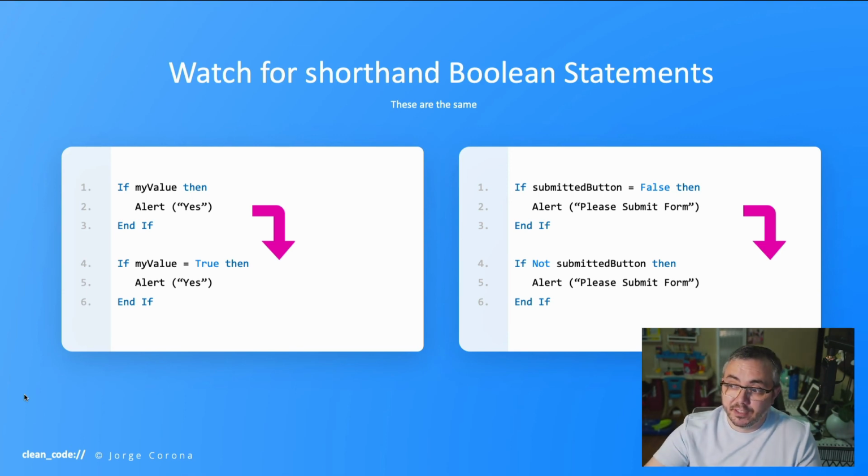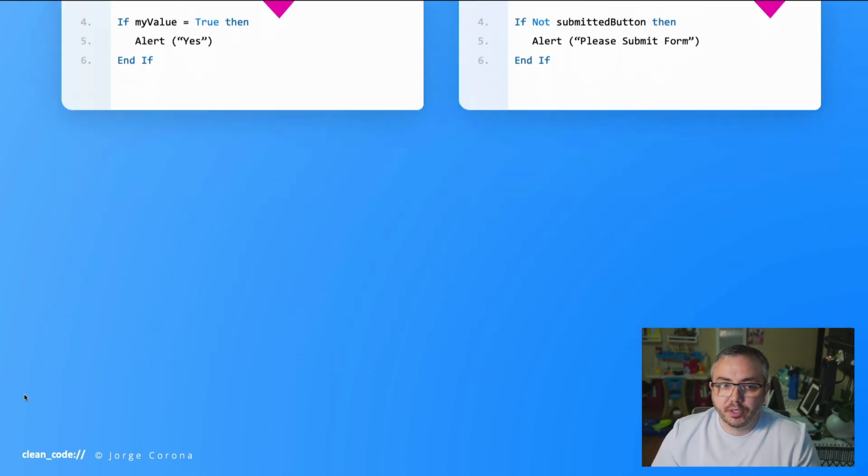To me, it's clear and muddy. The bottom is very clear. The top is muddy because I have to cognitively think one step further. What does equal to false mean? Oh, did not. Okay. But now, if I make a sentence, it's clear. So this is the whole point of clean code, is to understand the code and have it be clear. All right. Let's continue on.